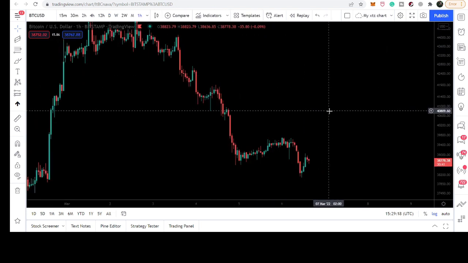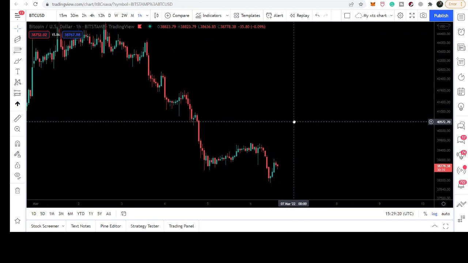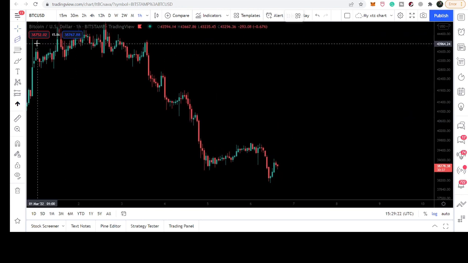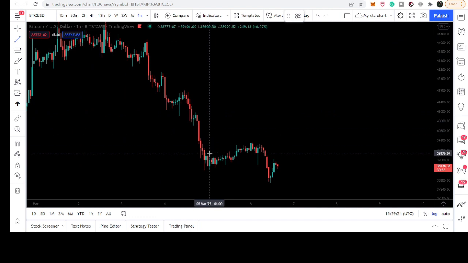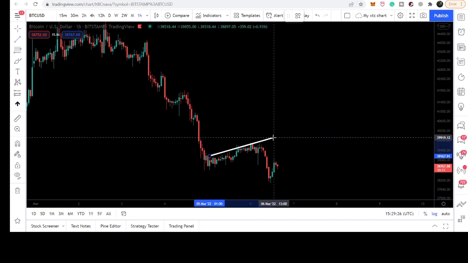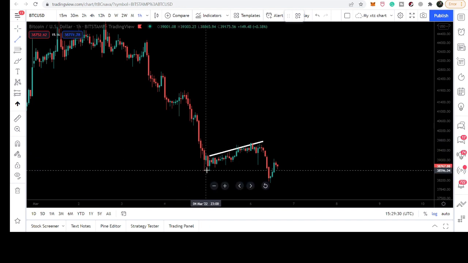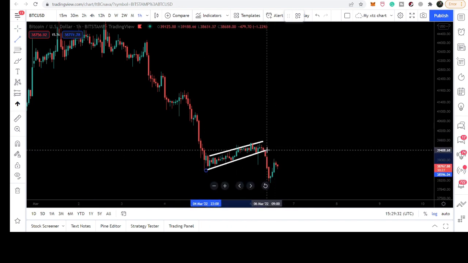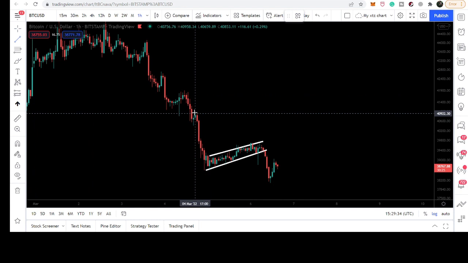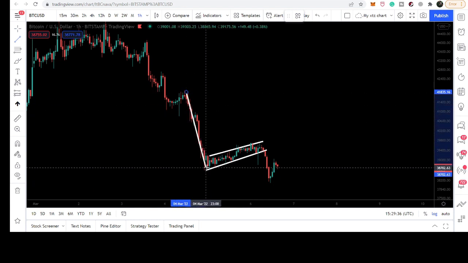Now if we switch to the hourly time frame chart, here we have a bit more critical situation, because here the price line formed a bear flag. You can see this was the channel on the hourly time frame chart that the price line formed, and this was the support of this channel, and by the way, this was the pole of the bear flag.